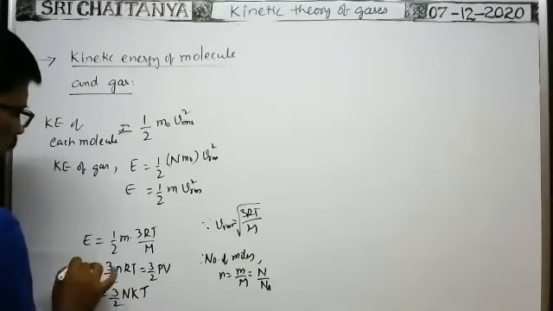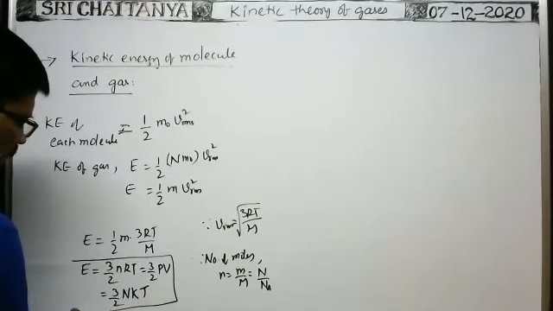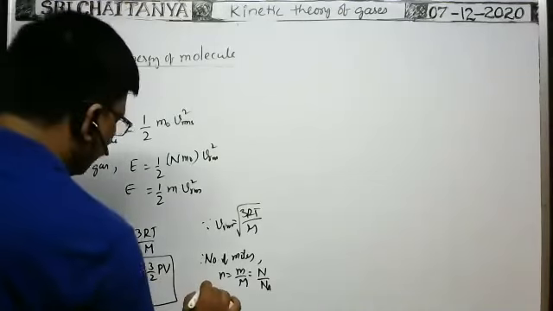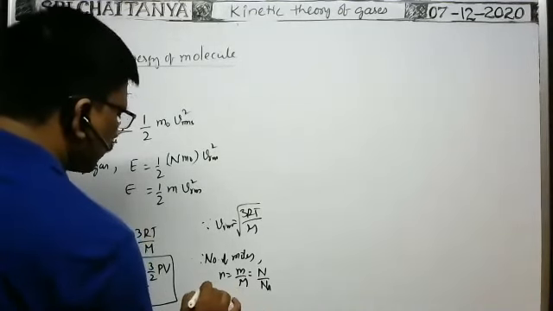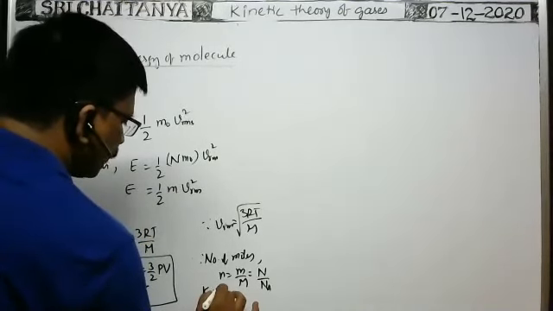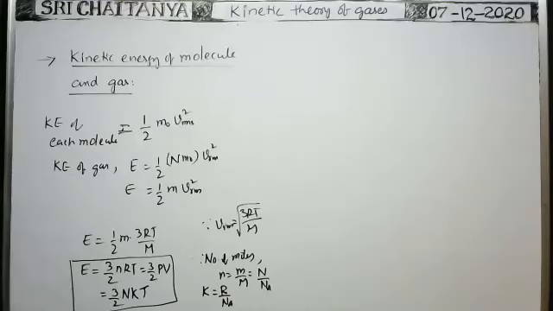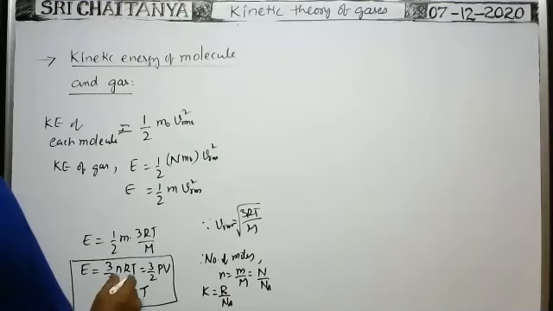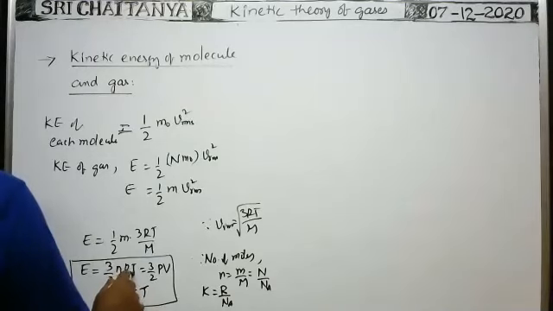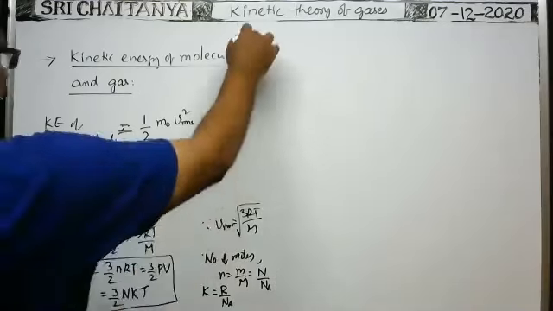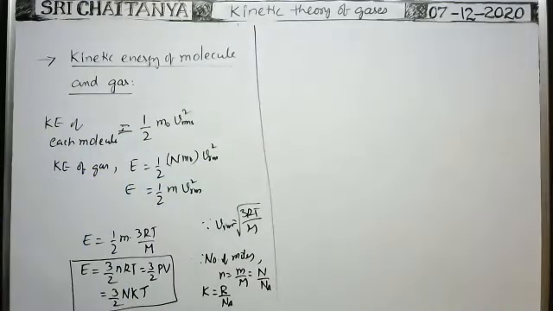These are the various formulas for kinetic energy of the gas. Here the Boltzmann constant capital K is equal to universal gas constant R by Avogadro number. We can write like this also. This is the formula for kinetic energy of the gas. So 3 by 2 NkT, or 3 by 2 nRT, or 3 by 2 PV. These are the formulas for kinetic energy of the gas.